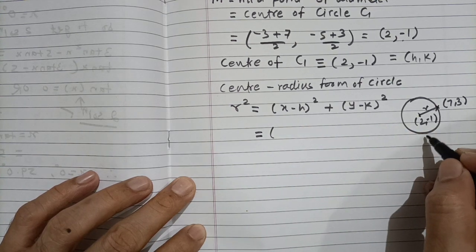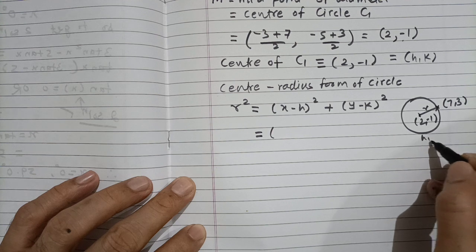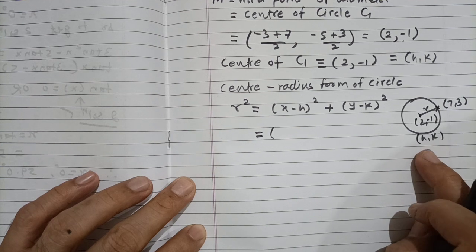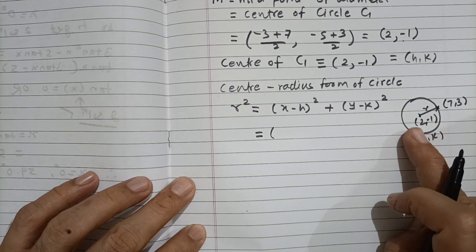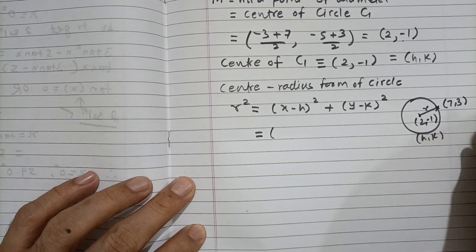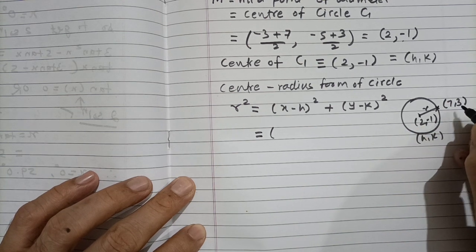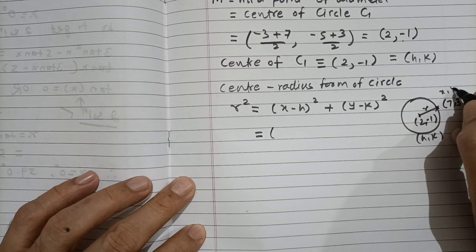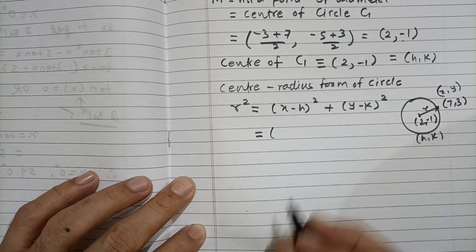This is my (h, k), the center, so in place of (h, k) I will take 2 and -1, and for (x, y) I will take this particular point.